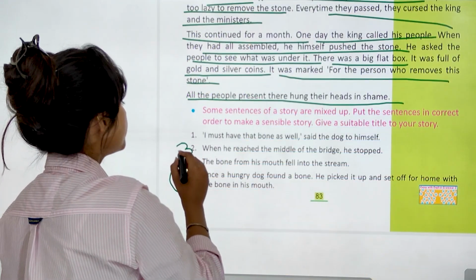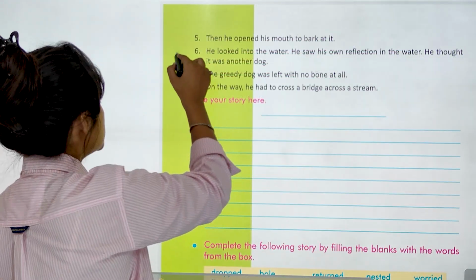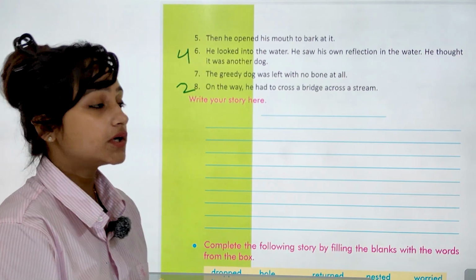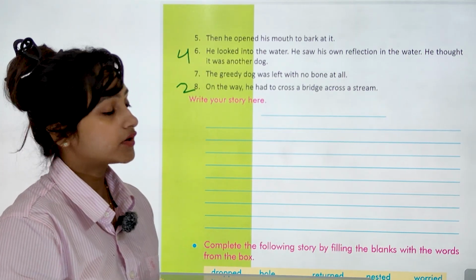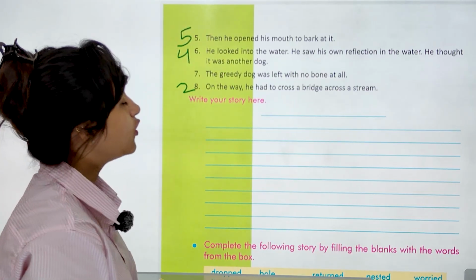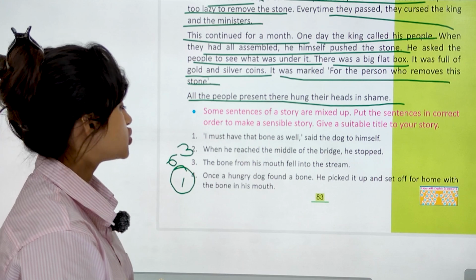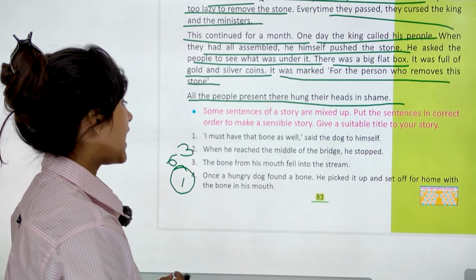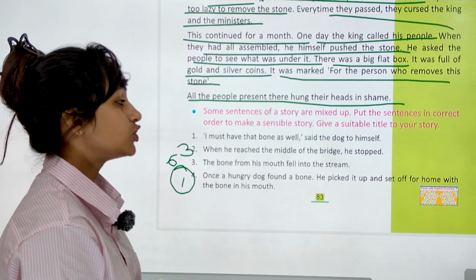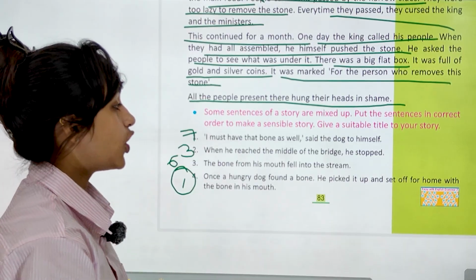Third is when he reached the middle of the bridge, he stopped. He looked into the water. He saw his own reflection in the water. He thought it was another dog. Then he opened his mouth to bark at it. The bone from his mouth fell into the stream. He thought, I must have that bone as well, said the dog to himself.